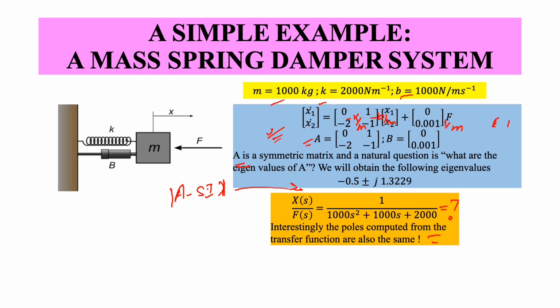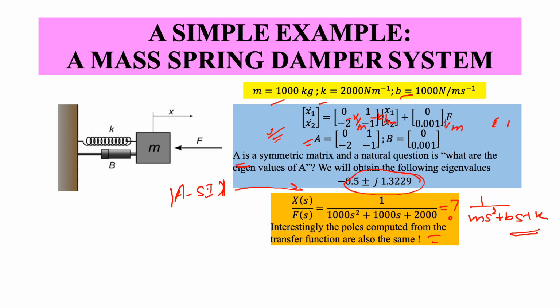If you look at the transfer function, which is 1 by (m s square plus b s plus k), and compute the poles for this transfer function, you will get exactly the same values as the eigenvalues. So here also you get minus 0.5 plus minus 1.3229j.